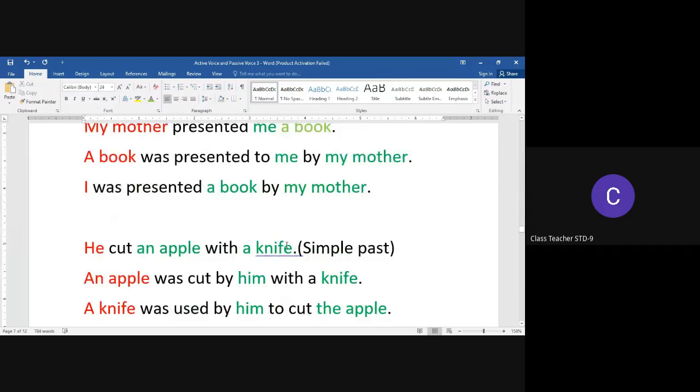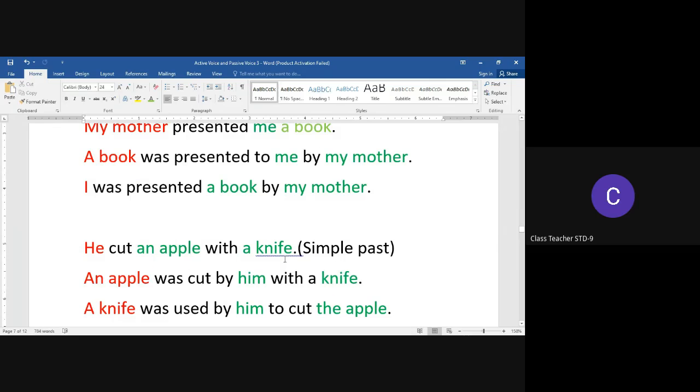He cut an apple with a knife. In this sentence, again, we have two objects, an apple and a knife. The sentence is in simple past tense. Now, when we take an apple as the subject of the passive voice sentence, we use an apple was cut by him with a knife.